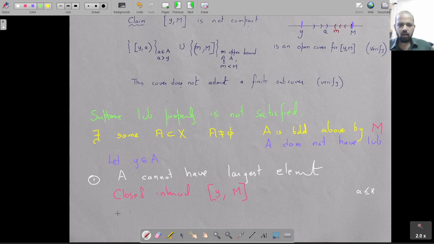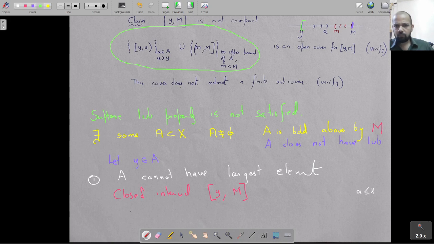You just look at, in fact I have got it here, so I won't even write. The claim is that it is not compact. Look at this particular open cover. So how do you cover Y to M? You take Y and you go right up to any A. For all A in A, you take Y to A, and you get all these half closed open intervals. These are of course open in the closed interval Y to M. So these are a collection of open sets.